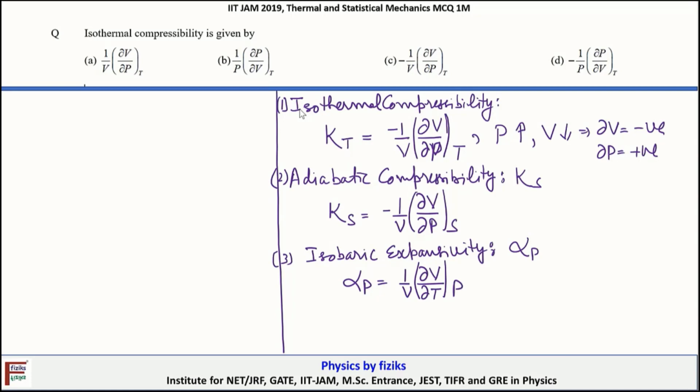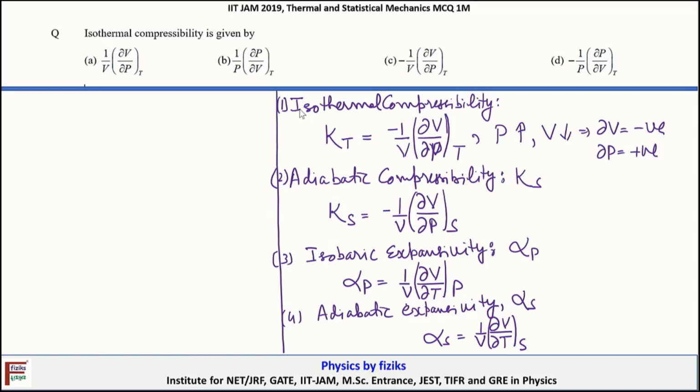And then the fourth one is adiabatic expansivity, not compressibility but expansivity, and it is denoted by alpha S. So alpha S is the fractional change in volume, 1 by V delta V, with respect to change in temperature, and the condition is adiabatic.